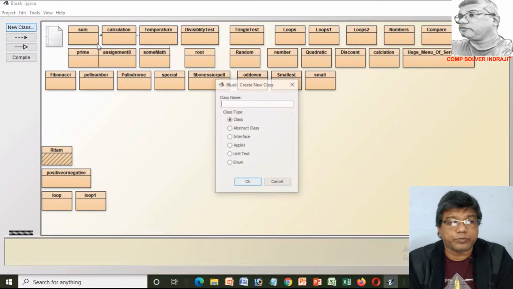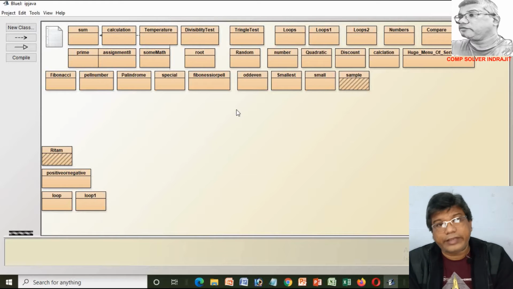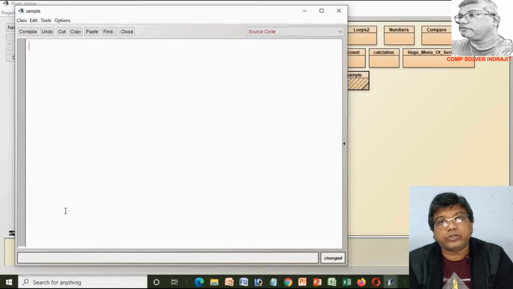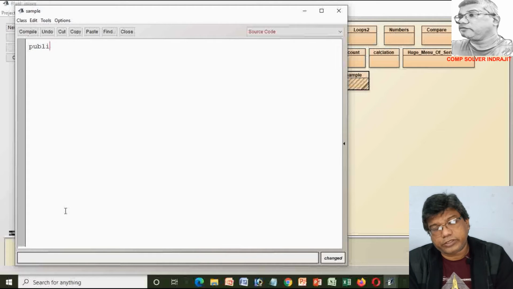After clicking on the new class button, they see a dialog box named BlueJ Create New Class. Here we put the class name, and after putting the class name, we click on the OK button. Then we see an editor, and then press Ctrl+A to select everything written in the editor and delete it. Then press the compile button.